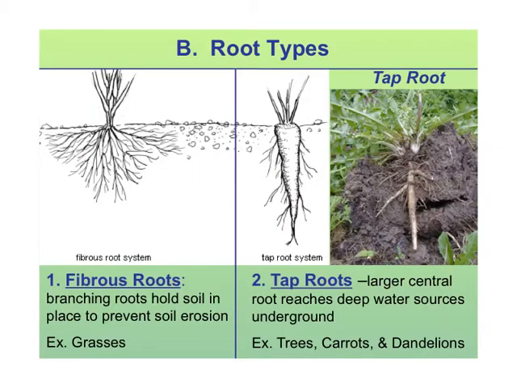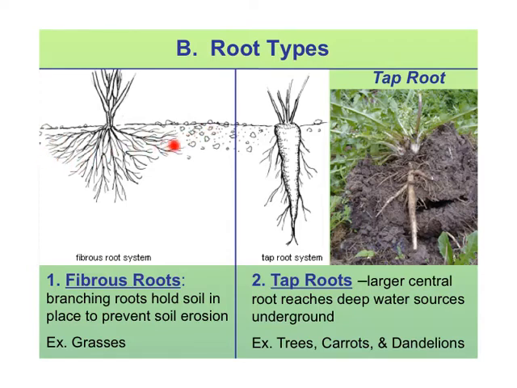There are two different kinds of root types that we're going to look at, and those are fibrous roots and tap roots. The tap roots are like carrots and trees and dandelions, and their roots have to go really far down into the ground to reach the water sources and all those minerals. Fibrous roots spread out and are much more shallow.